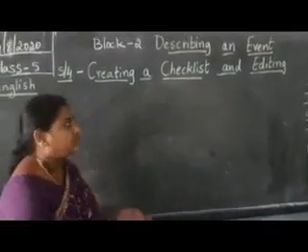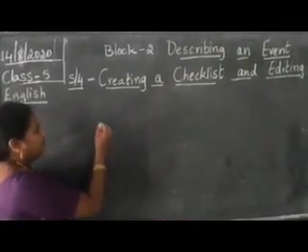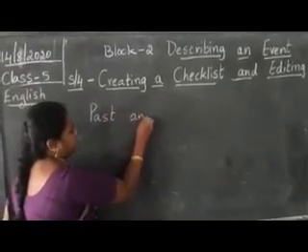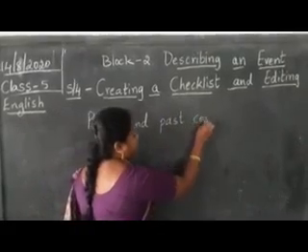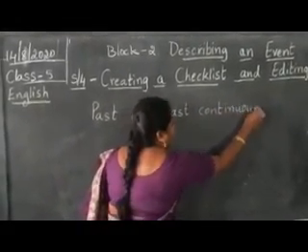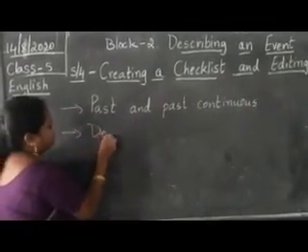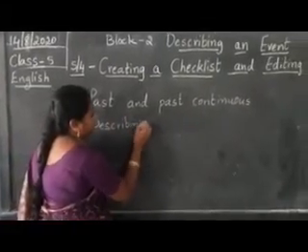In this describing an event, what are the topics I have covered, children? Our first topic was past and past continuous. Second topic, describing an event.